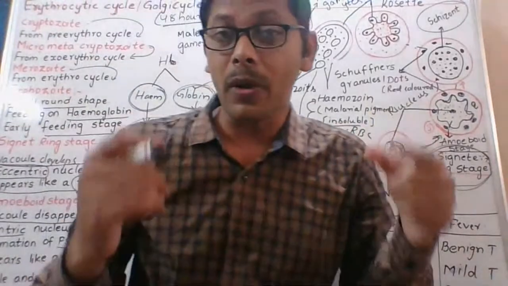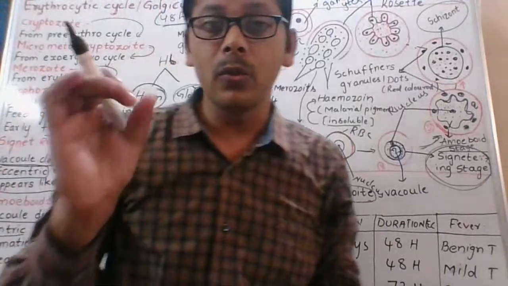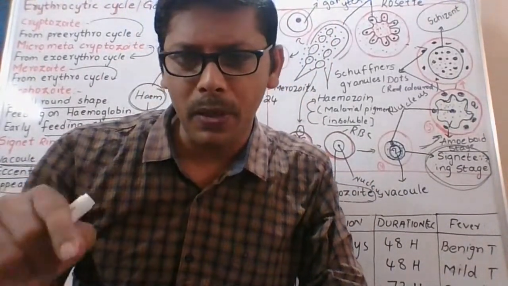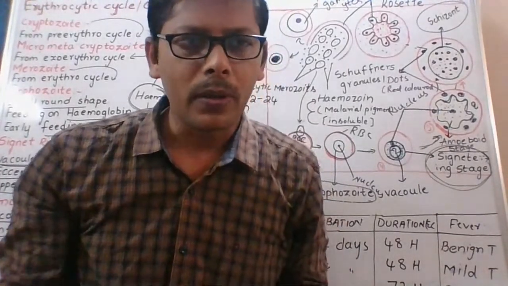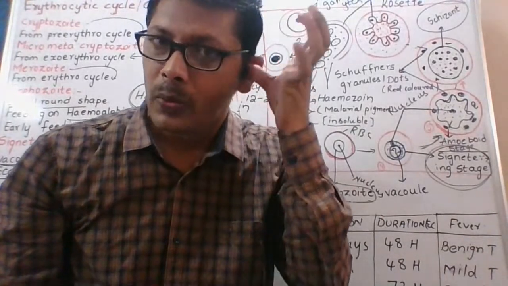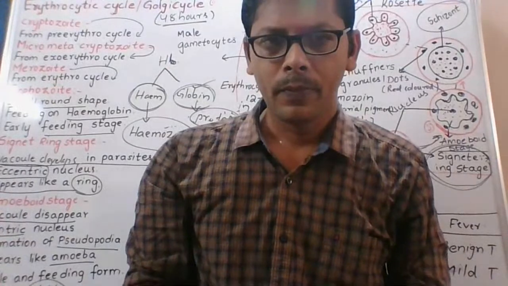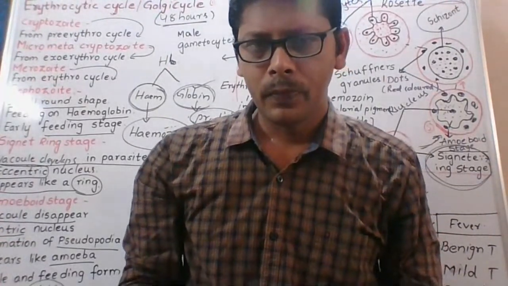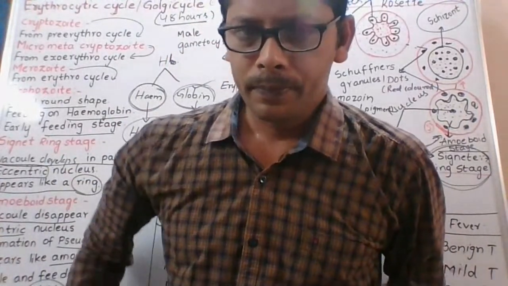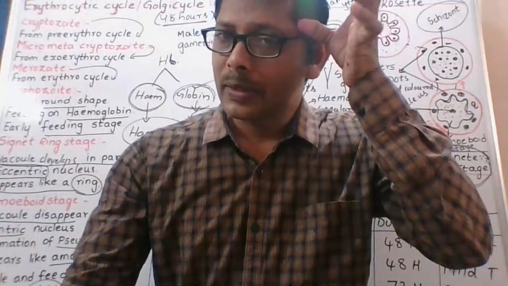Scientists believe, as I told you earlier, two smart parasites. Tell me, what are the smart parasites?